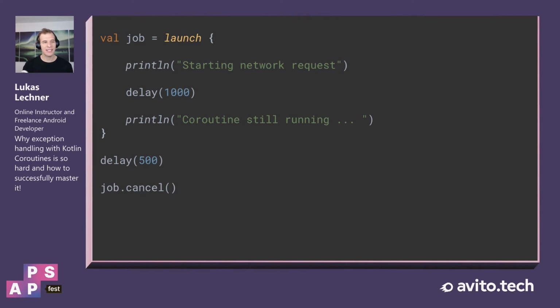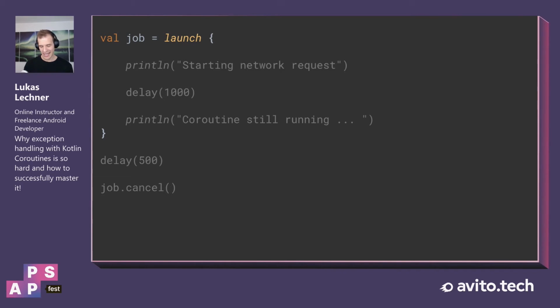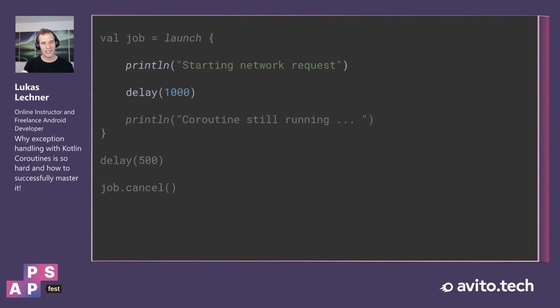I want to explain this also with a code example. So here you can see that we launch a new coroutine and we store the job of the coroutine in its own object. And in the coroutine, we basically start a new network request, and then we delay for 1000 milliseconds in order to simulate the network request.